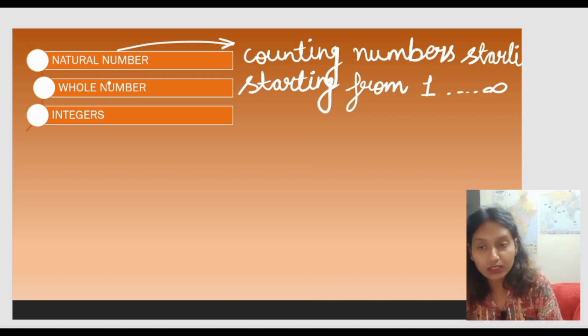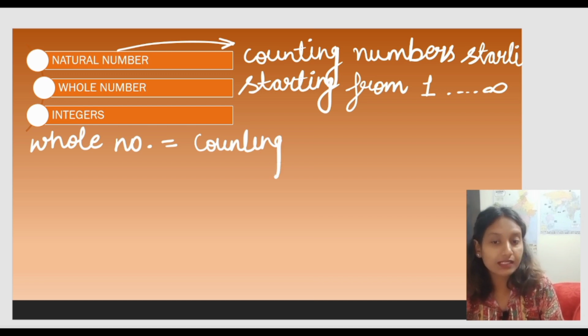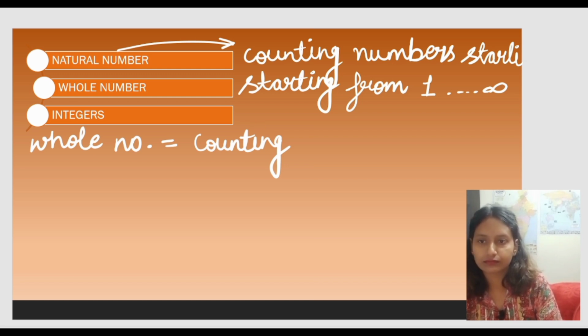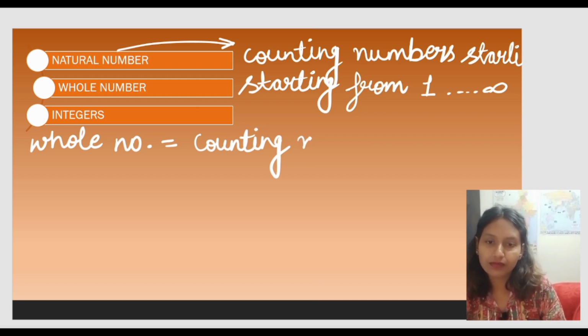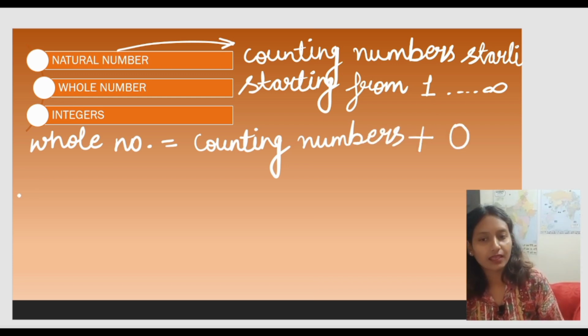Now, what about the whole numbers? The whole numbers are the counting numbers which start from 1 plus 0. Yes. And what about the integers then?